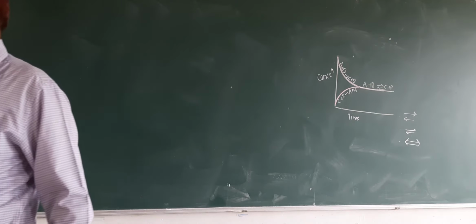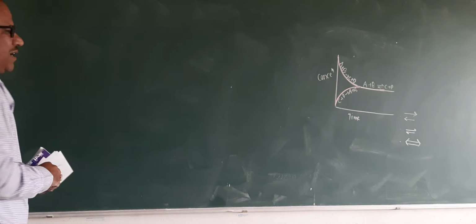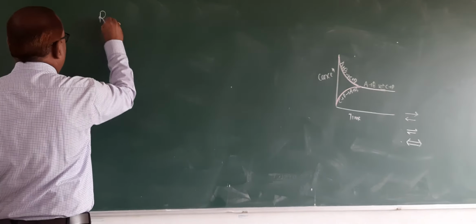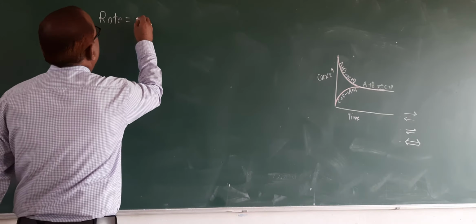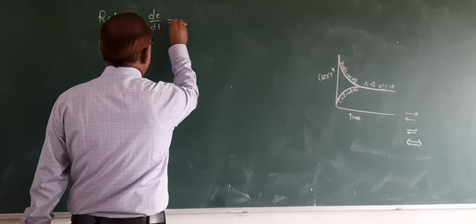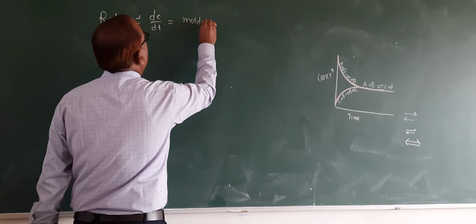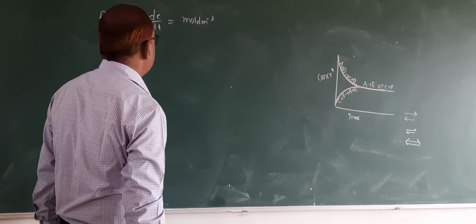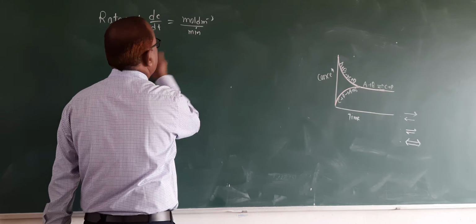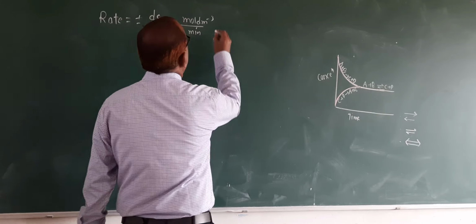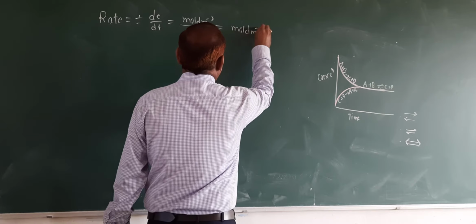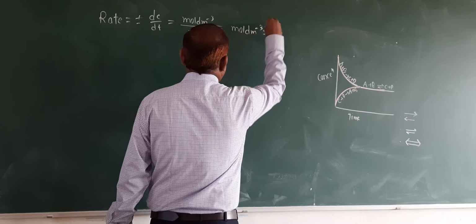Before going for the equilibrium constant definition and mathematical expression, let us see what could be the unit for the rate. You already studied that rate is equals to plus or minus dx upon dt or dc upon dt. You know that dc is nothing but number of moles present in the liter, moles per dm cube. dt may be considered either in the form of a minute or in the form of a second. Therefore, the final unit for the rate is moles per liter per second.